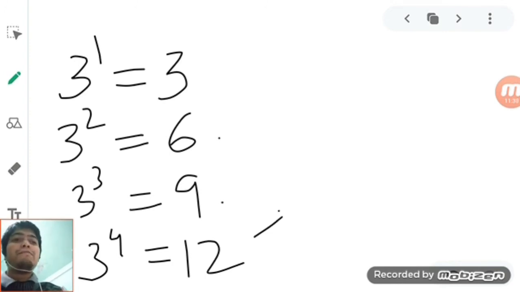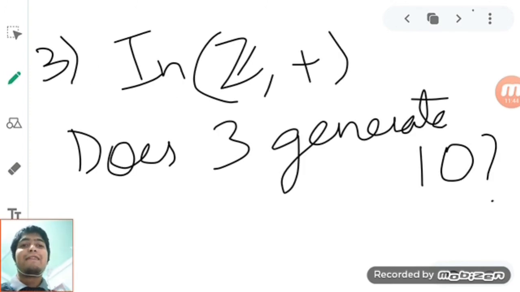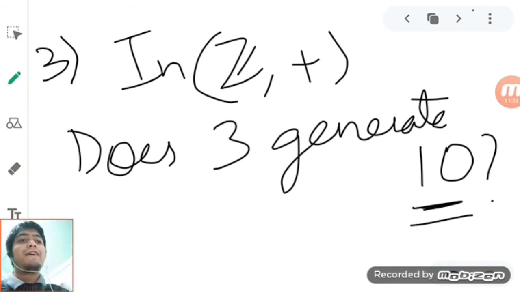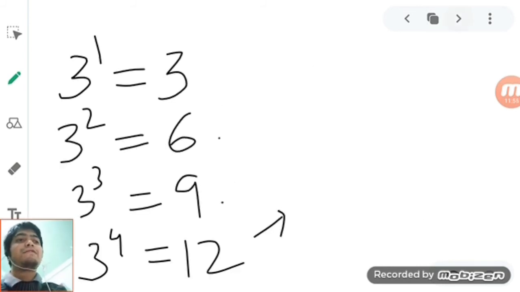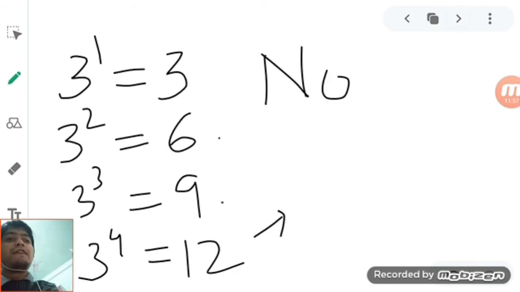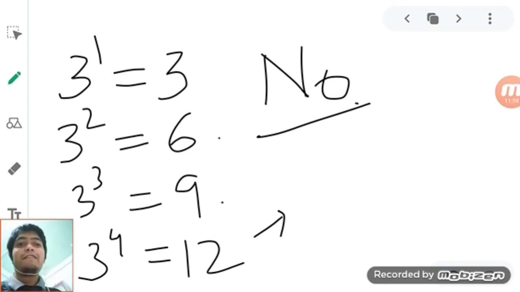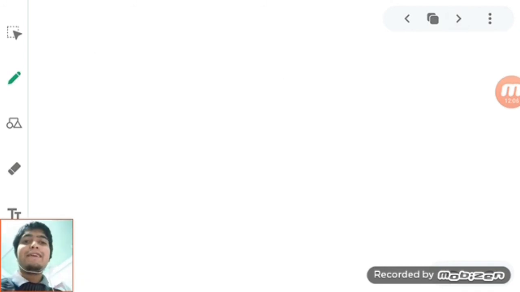Is there any possibility, if we increase the powers or decrease the powers, that we will get it to be equal to 10? There is no possibility that we can get 10 by adding 3's. So 3 does not generate 10. The answer is no. I think that is clear.